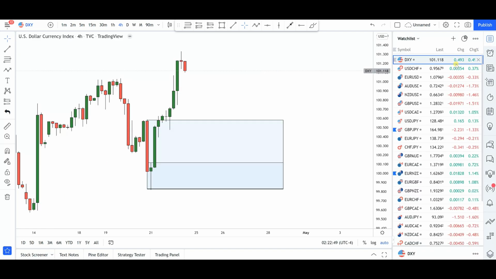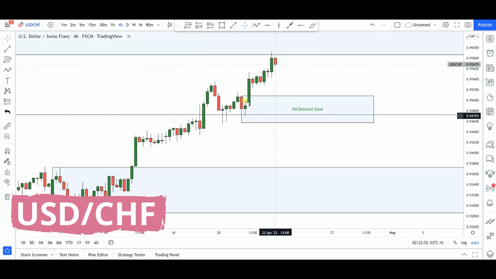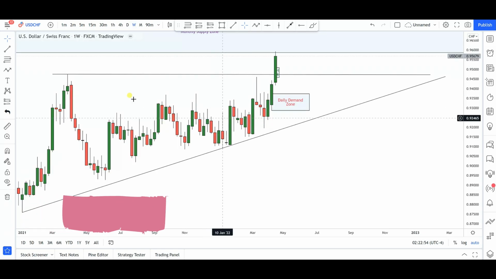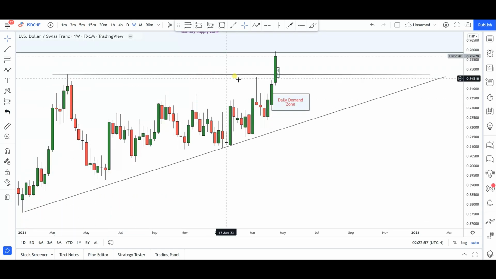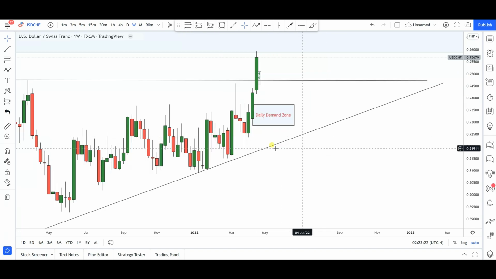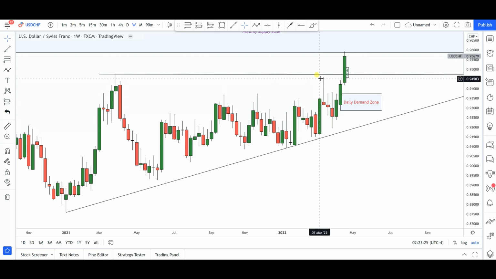Now the next currency pair is going to be US dollar Swiss francs. Now finally, if we go into the weekly time frame, you'll notice that we have now broken the top of this flat top triangle. All right, and in the process, we have also created a weekly demand zone in this area. I did not show it because I have a daily demand zone in here and I didn't want to clutter my charts, so I decided to just omit it. And right now we have a very nice momentum break above the high of this flat top triangle that we can see here in the weekly time frame. So in my own opinion, the bulls are making a statement in these markets.